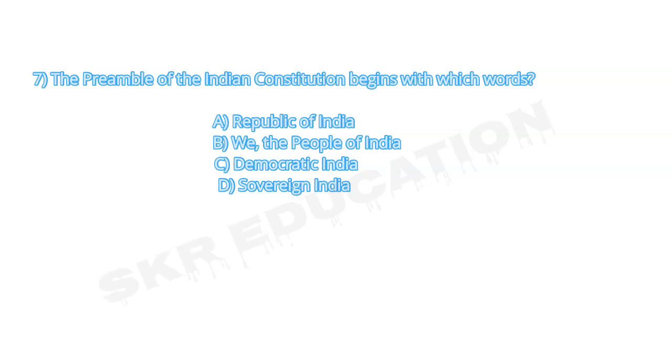Question number 7. The preamble of the Indian Constitution begins with which words? A. Republic of India. B. We, the people of India. C. Democratic India. D. Sovereign India. Answer number B is we, the people of India.